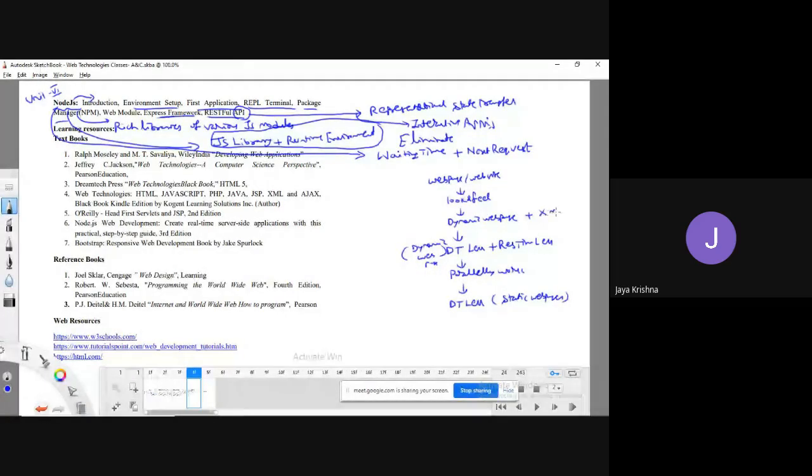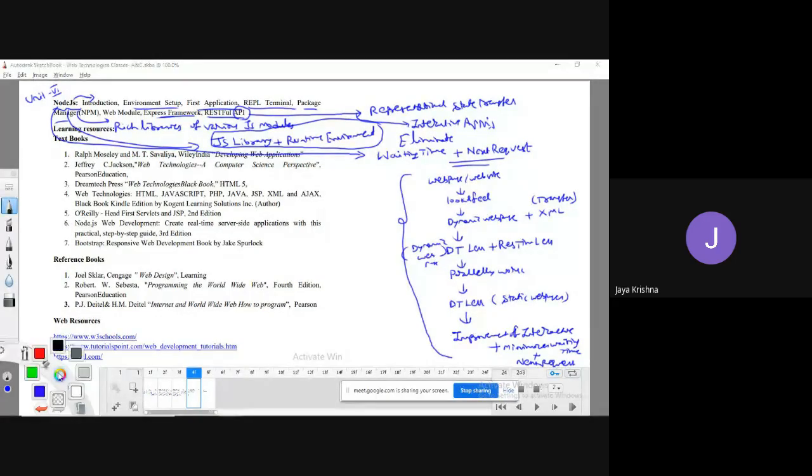Here, if you would like to transfer data, I am able to use XML, and this is also meant to efficiently improve interactiveness, along with handling of the request. So it minimizes the waiting time. How is it going to minimize the waiting time? All this we will see there. So this is the final outcome of our web technologies.